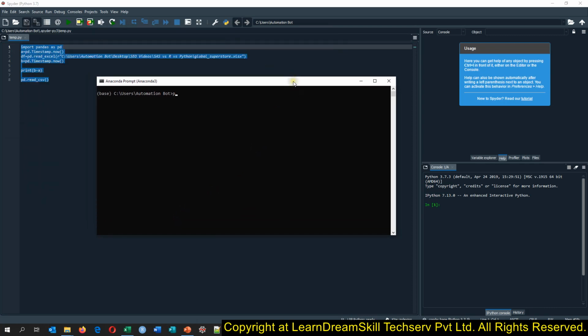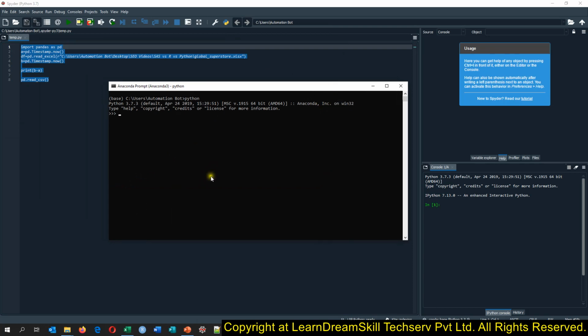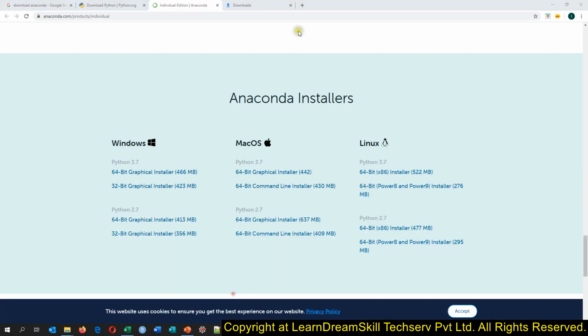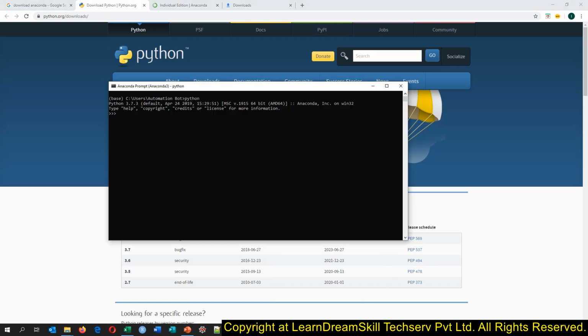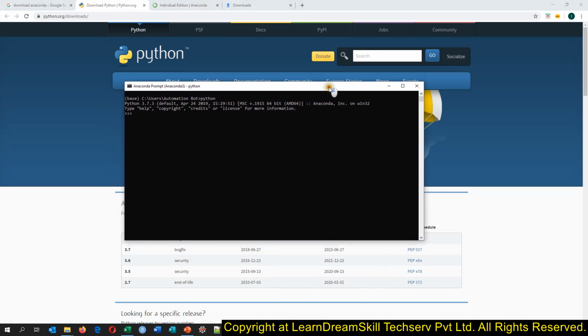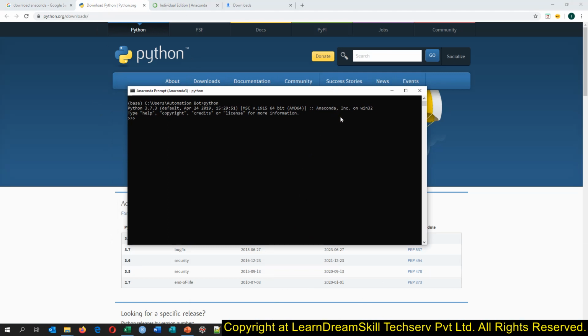And I will just type python here. So this is Python. If you install Python from the Python website, you will see this kind of window only, and you will be frustrated seeing this black kind of window. If you want to learn scripting, you will be able to assign some variables.